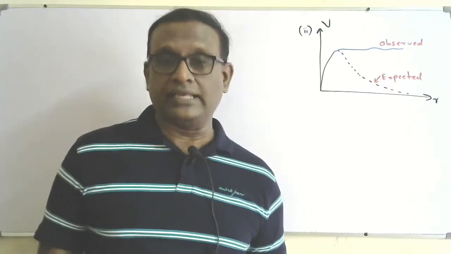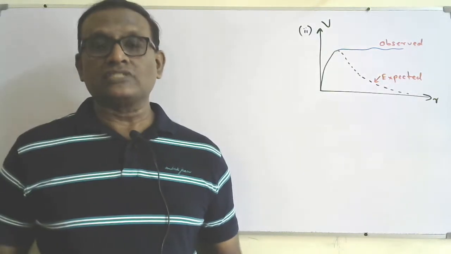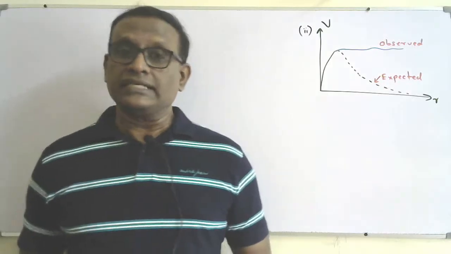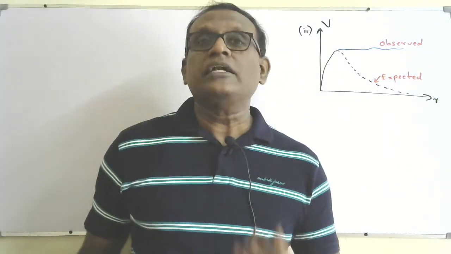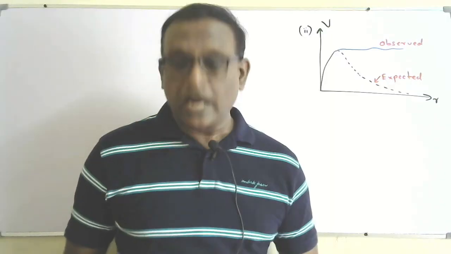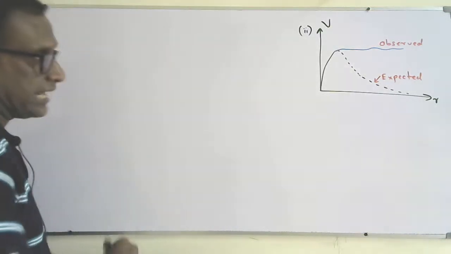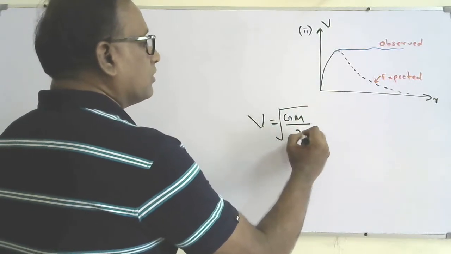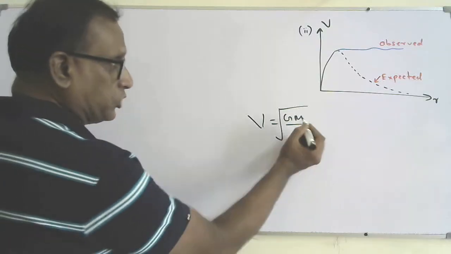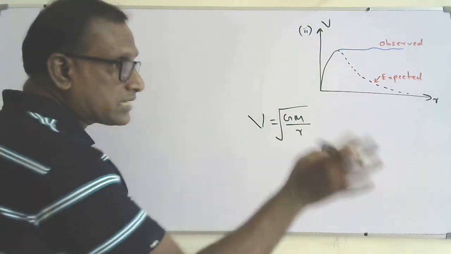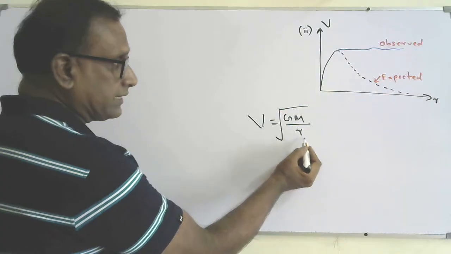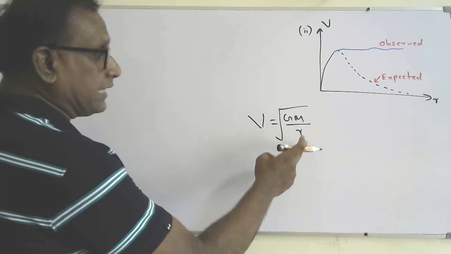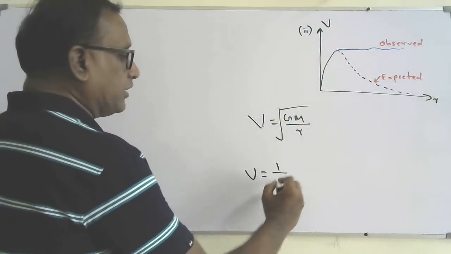But what is happening actually, even outside the nucleus, when we consider a distance which is more than the radius of the nucleus, there is invisible mass. There is mass also increasing when R increases. According to V equals square root of GM over R, if most of the mass is within the nucleus, then when you consider outside the nucleus, when R increases, M is remaining constant. So we told in the previous part, V is directly proportional to square root of 1 over R.